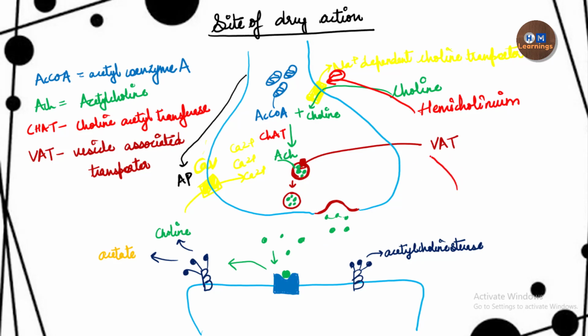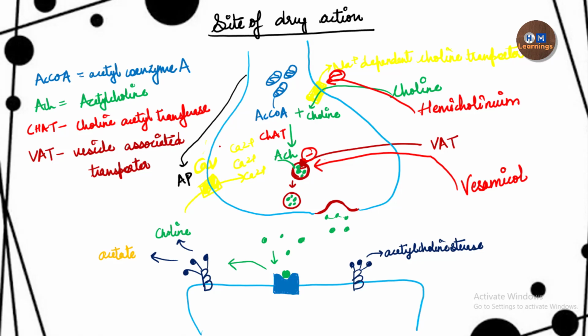The second type of drug is called vesamicol. Vesamicol inhibits the transporter called VAT, the vesicle associated transporter. So vesamicol inhibits it, and it inhibits the neurotransmitter storage. It inhibits the uptake of acetylcholine from the axoplasm inside the vesicle. These both drugs, hemicholinium and vesamicol, are used in experimental studies.